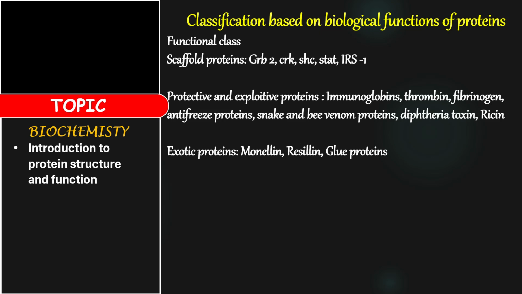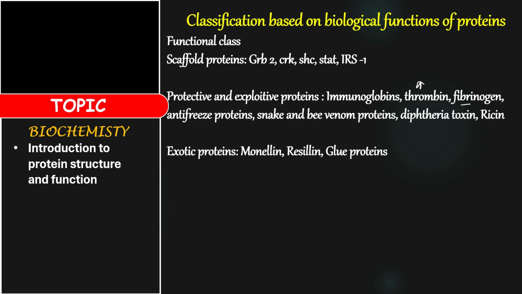Now, protective and exploitative proteins. We have the immunoglobulins for the immune system, thrombin, blood platelets, and fibrinogen, which produces fibrin in blood clotting.